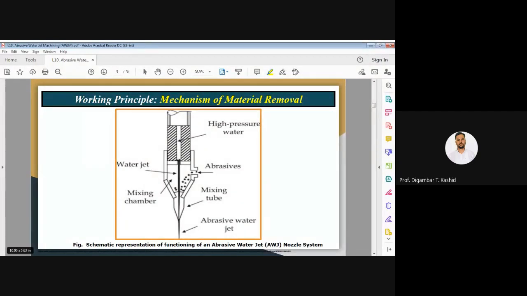Please draw the diagram, all of you. Otherwise what happens is I am just telling everything, and you are sitting idle and just listening, so learning will not happen properly.